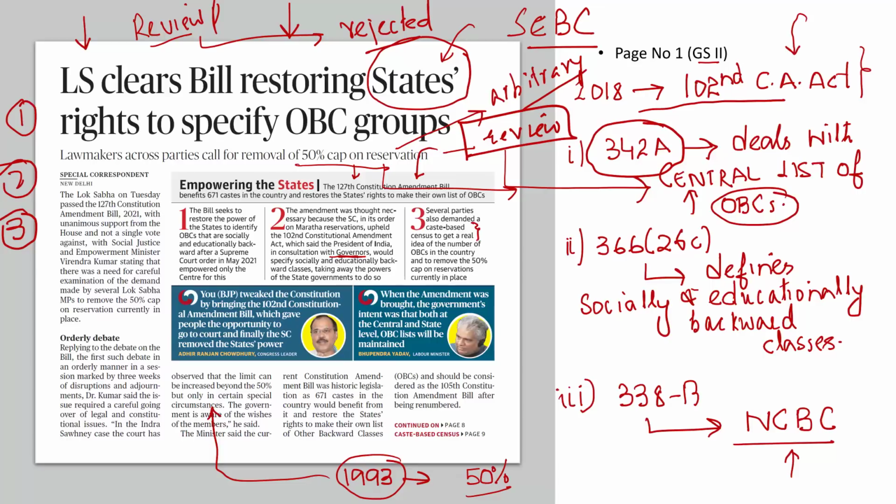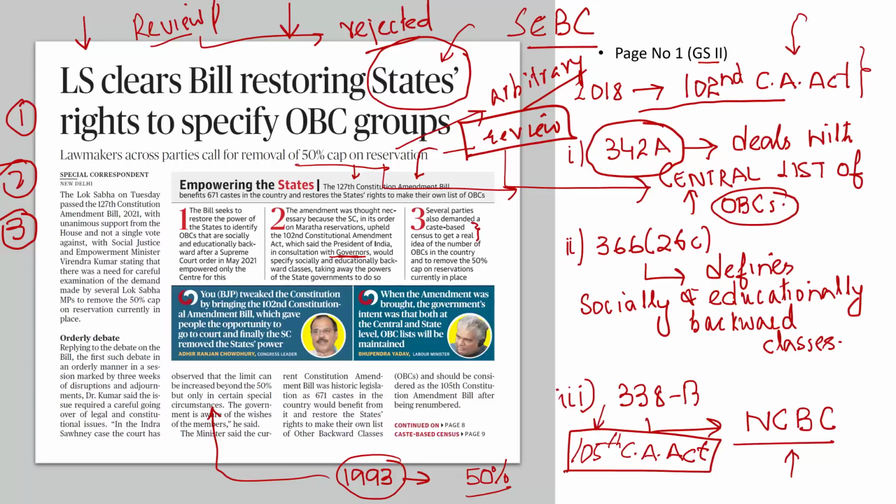So if we have to summarize this newspaper article, number 1, the 127th Constitutional Amendment Bill has been passed. But once it is signed, assented to by the President of India, this will become the 105th Constitutional Amendment Act. Because there are other constitutional amendment bills which are pending, that is why the number for this bill is 127. But once this bill becomes an act, signed by the President of India, it will become the 105th Constitutional Amendment Act. That's number 1.